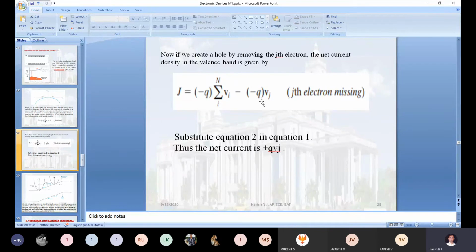Means what? There is no loss means what? At T equal to 0, I am not giving any additional energy to the valence band electron to create a hole.